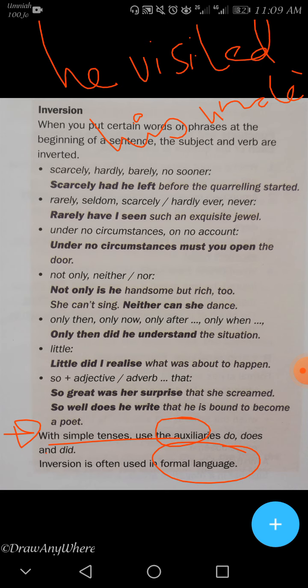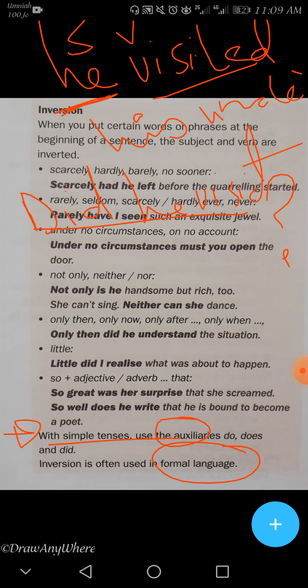This is a sentence. How do you know? Subject plus verb. Now if you want to make it a question, you need what? Did he visit? So as you see here, we put the verb, then the subject. When you change the sentence into a question, we inverted the subject with the verb and put the verb at the beginning of the sentence.